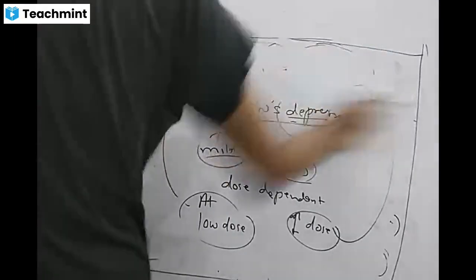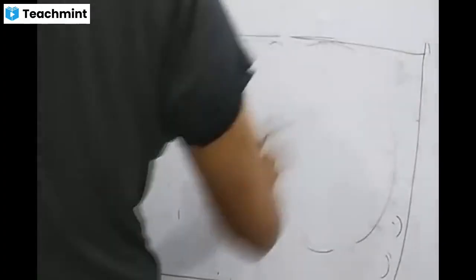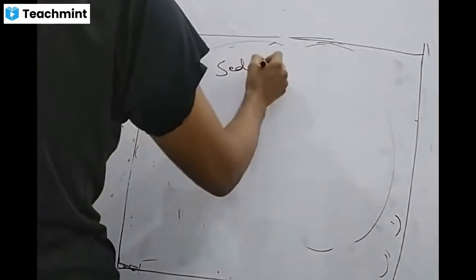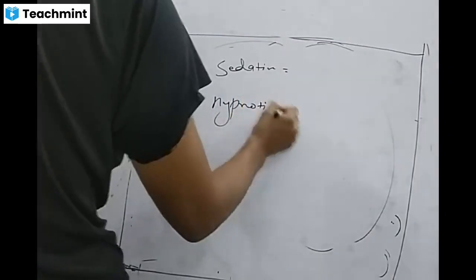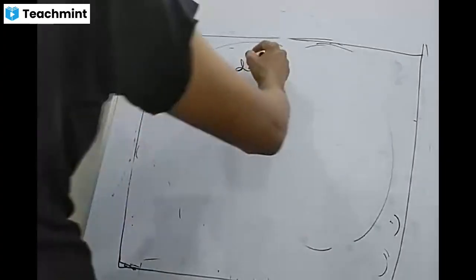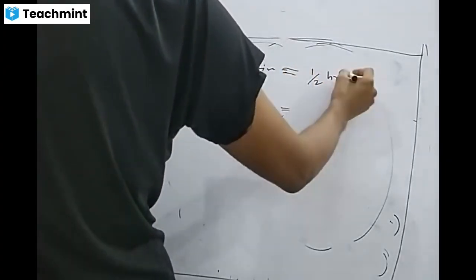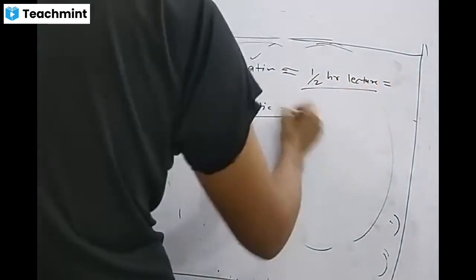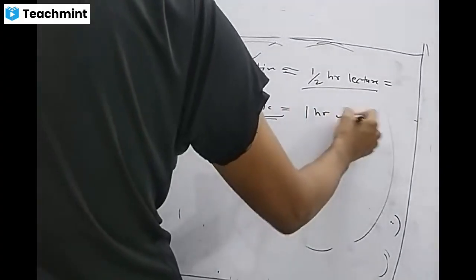So sedatives and hypnotics are CNS depressant drugs. If we compare these two, then sedatives are equal to a half hour lecture and hypnotics are nothing but a one hour lecture.